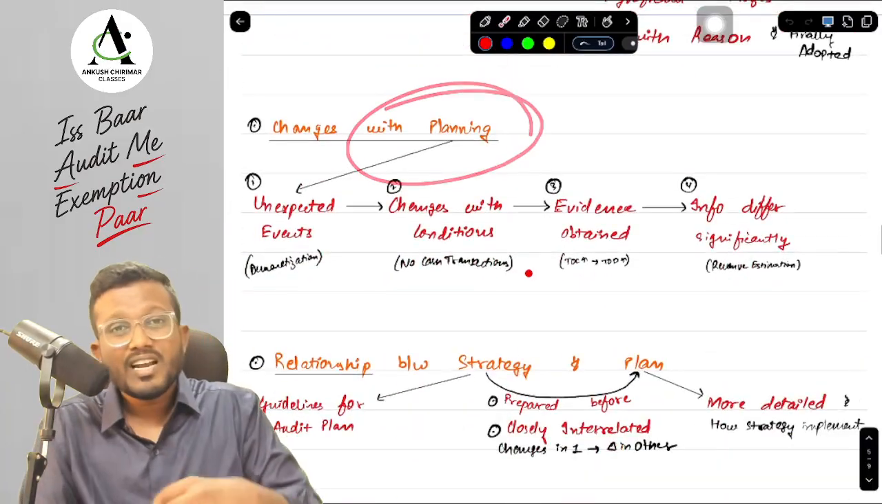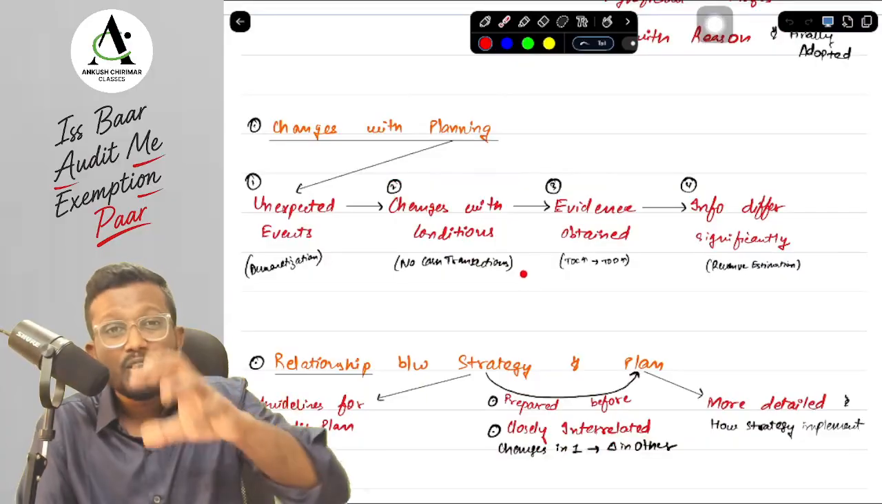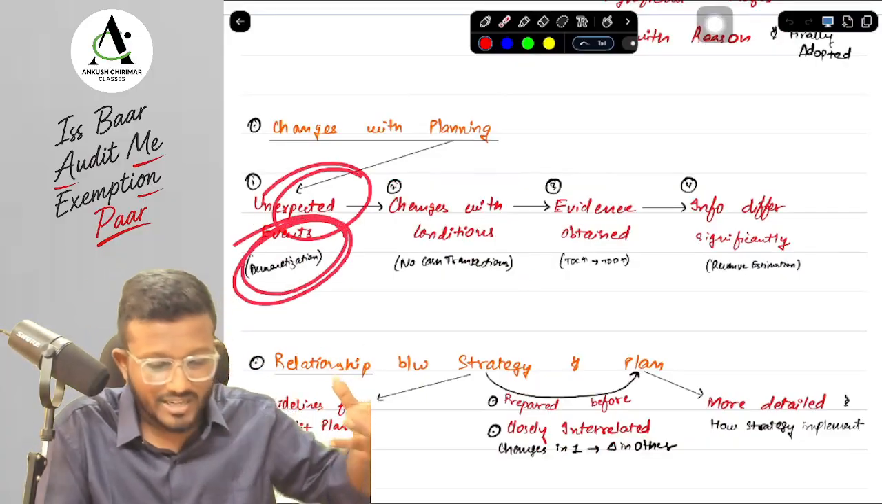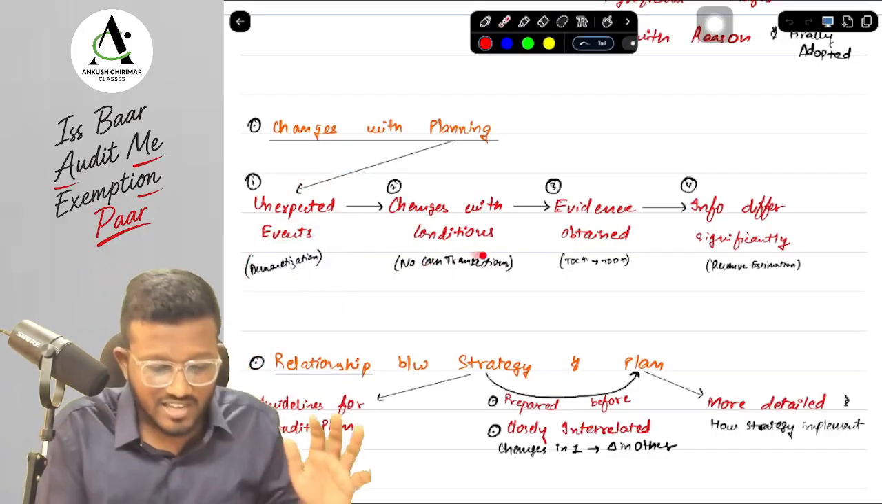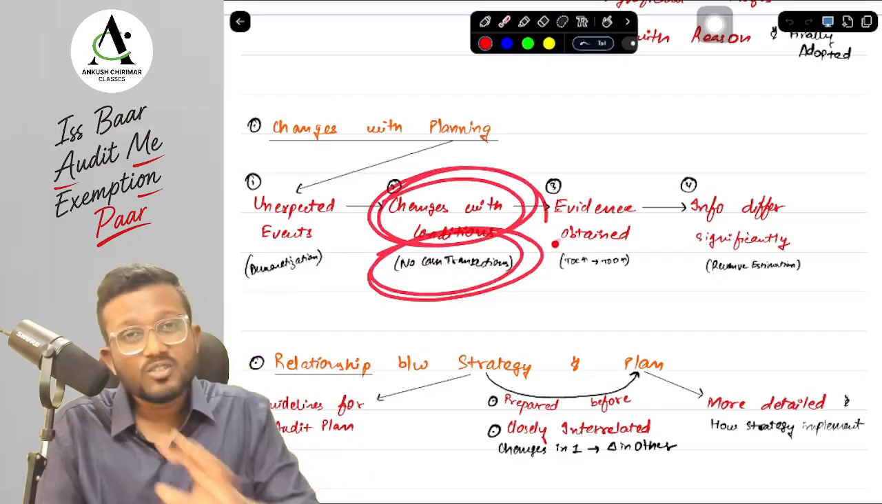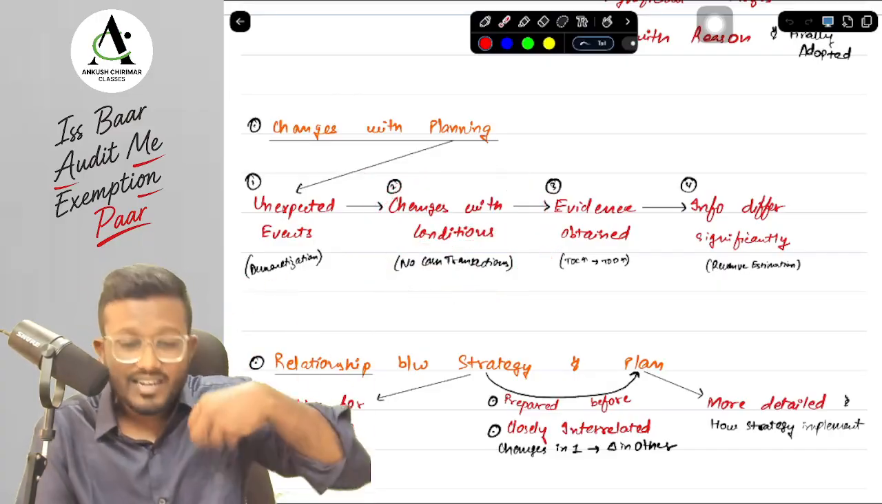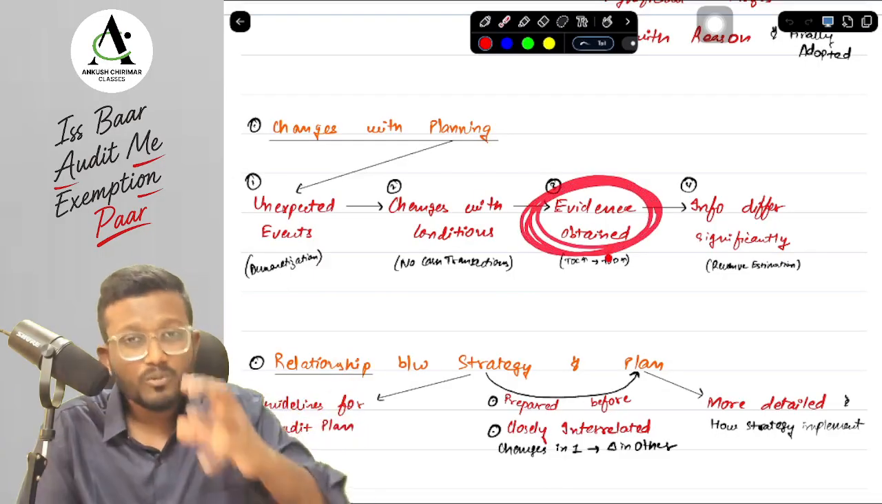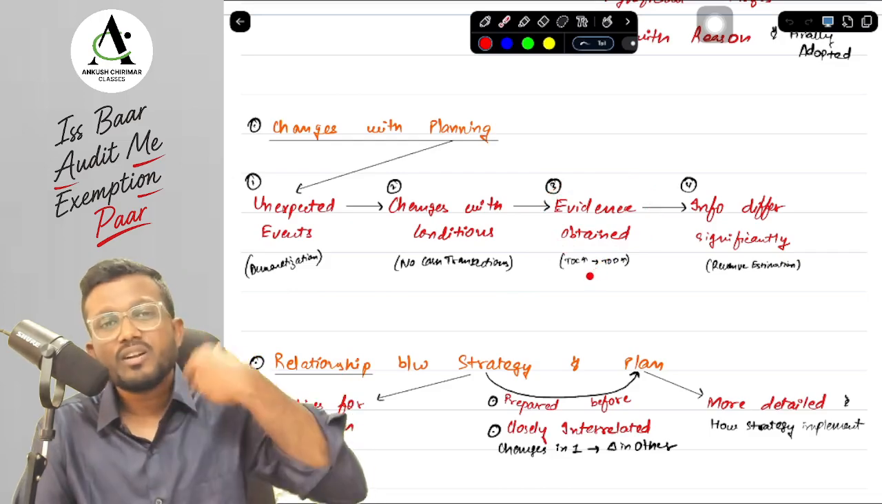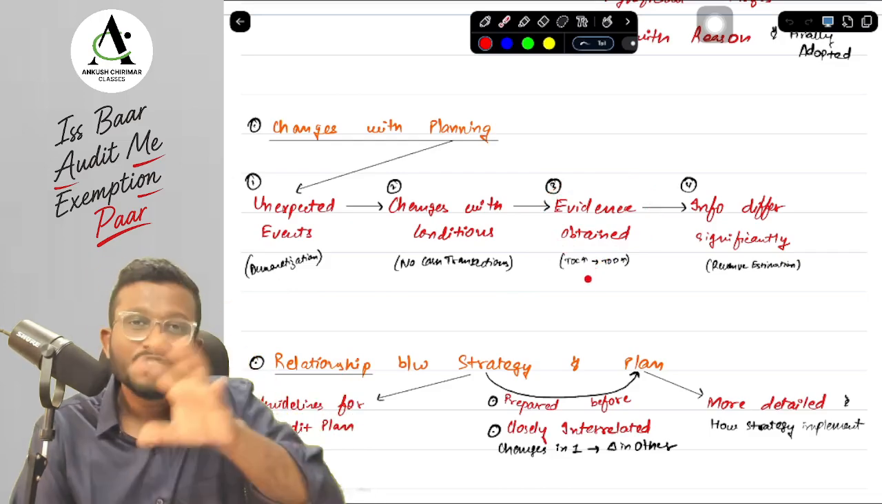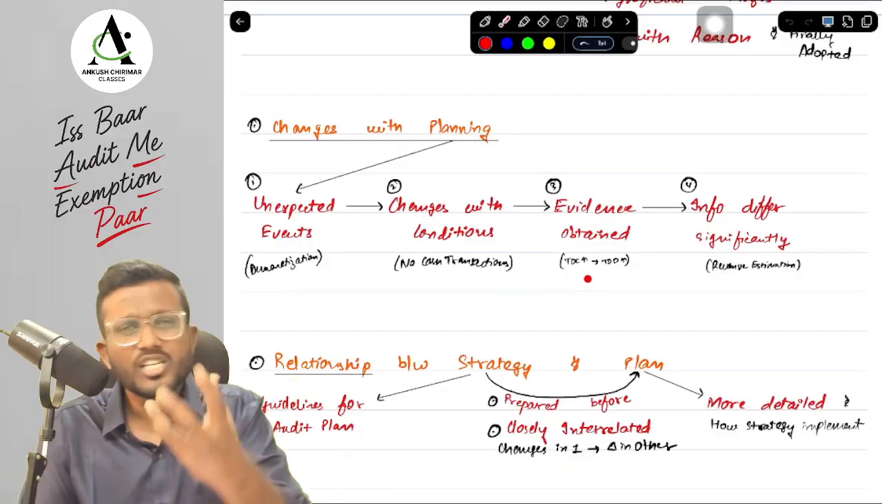Next, what are the reasons when we can make changes in the planning during the audit, sir? Because of unexpected events. Suppose there was a demonetization. I was thinking to check a cash transaction, but now I know that there were no cash transactions. There is a change in conditions, and the evidence obtained during the current year procedures. Suppose I was performing procedures on cash transactions, and I got to know that there is no cash transaction in the entity.